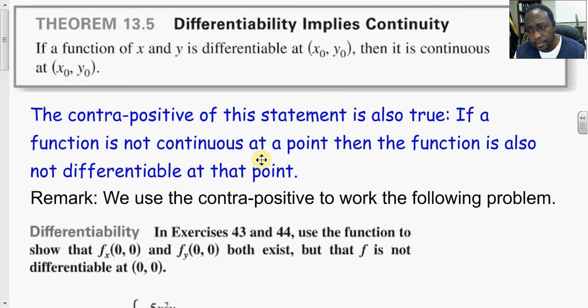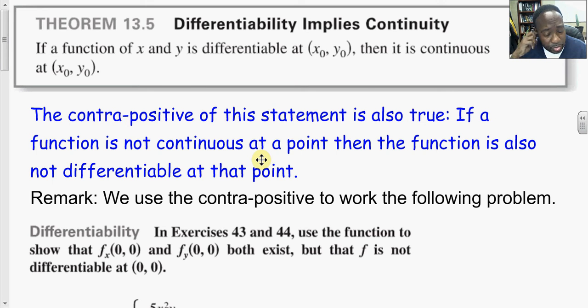includes within it continuity. So here, if this statement is true, which it is, and it's provable, then the contrapositive of this statement is also true. And the contrapositive simply says that if a function is not continuous at a point, then that function is also not differentiable at that point.